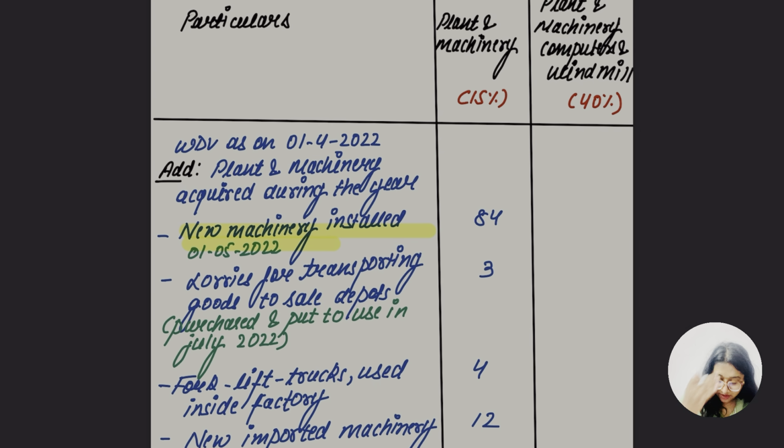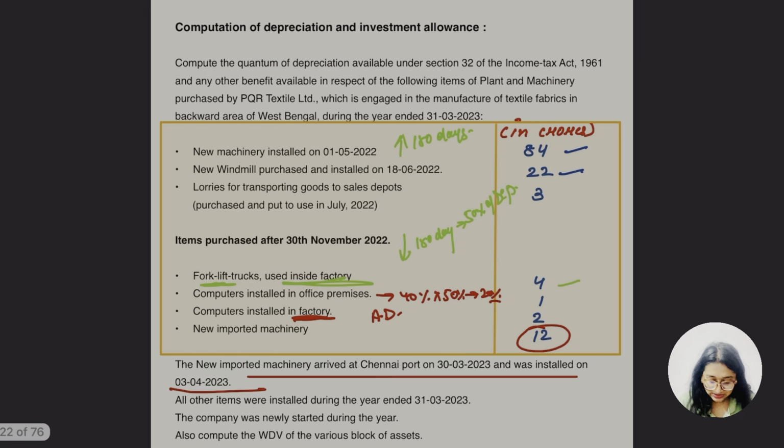So here I have mentioned lorries for transporting goods to sale depots, which is 3 crore, purchased and put to use in July 2022. Is this much clear, no doubt? Yes, it was easy.